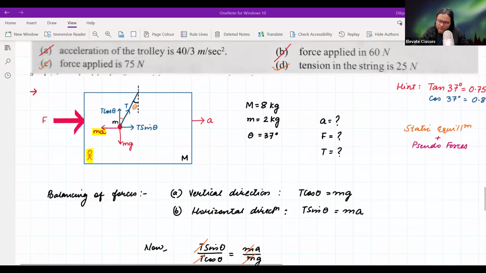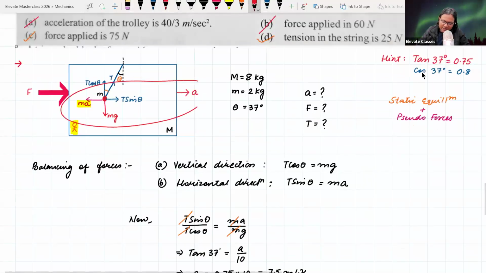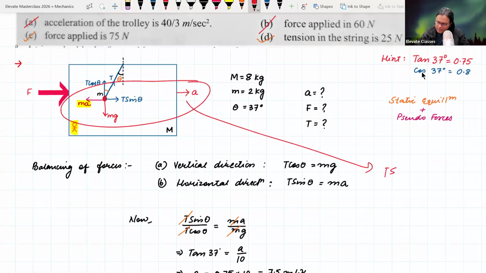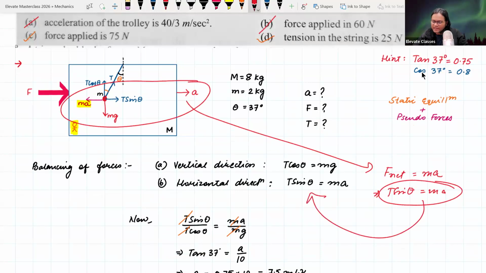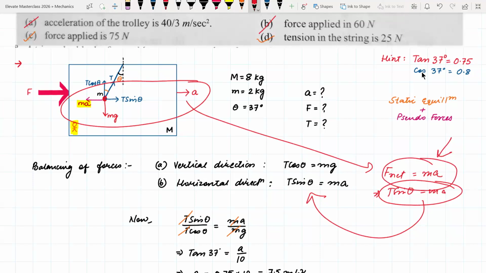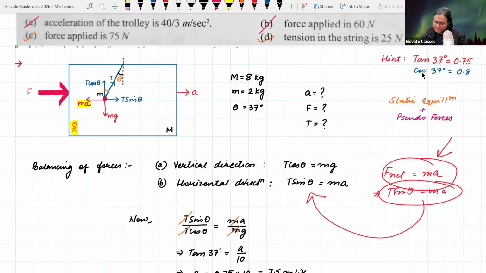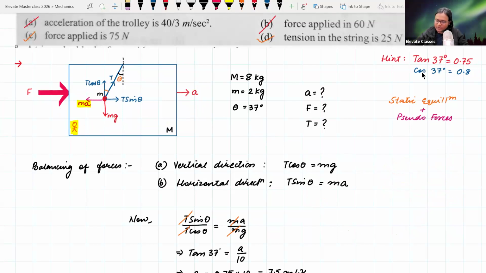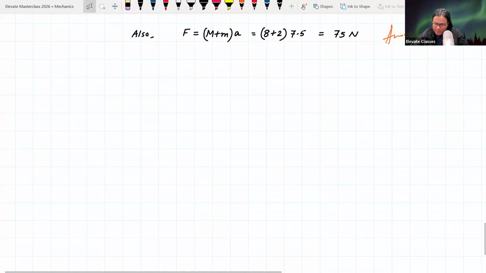With respect to the ground observer, I will simply say this: T sin theta, so I will say that F net is equal to ma. Okay. So if F net is equal to ma, then T sin theta is equal to ma. That's it. Which is basically the same as the analysis here also. Right? With respect to the ground observer, this is correct. Yes or no? Understood. Yes, so it will be the same equation ultimately, mathematically speaking. The analysis is a little different, but mathematically it will be the same equation.